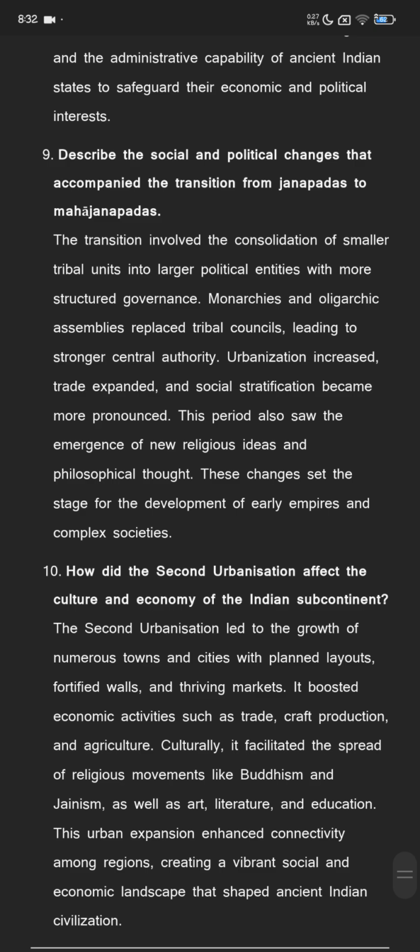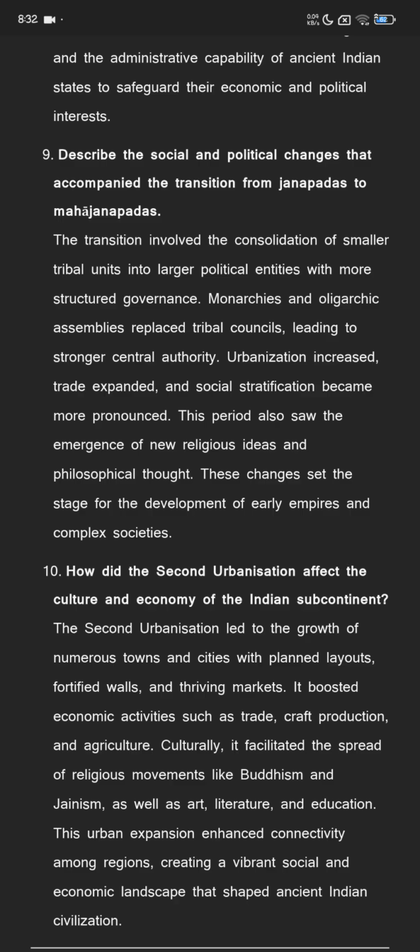Describe the social and political changes that accompanied the transition from Janapadas to Mahajanapadas. The transition involved the consolidation of smaller tribal units into larger political entities with more structured governance. Monarchies and oligarchic assemblies replaced tribal councils, leading to stronger central authority.